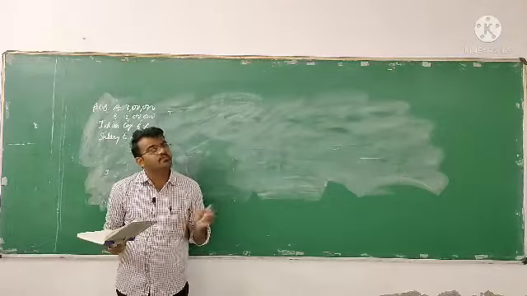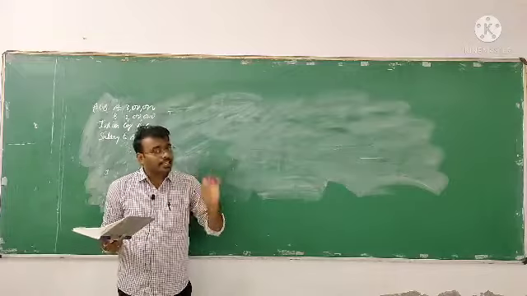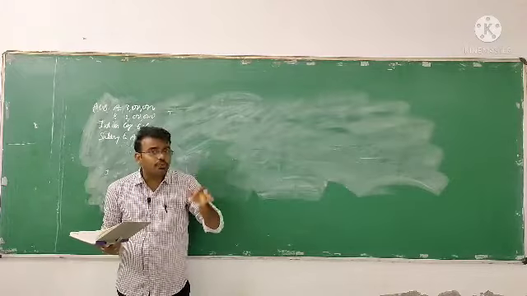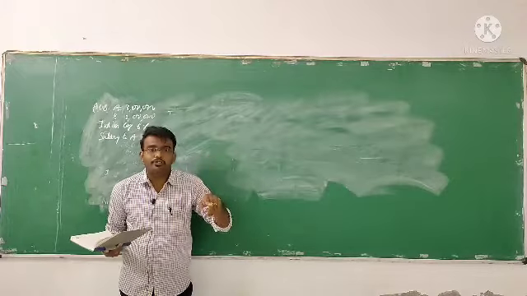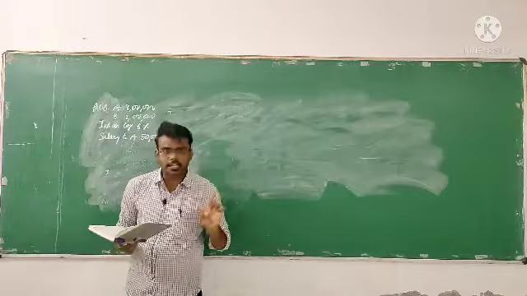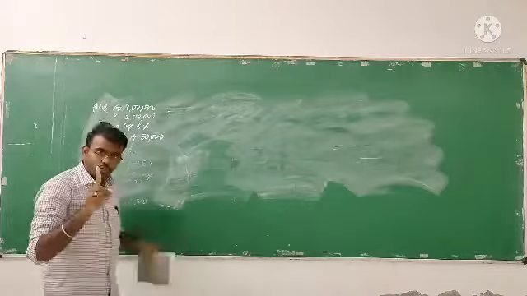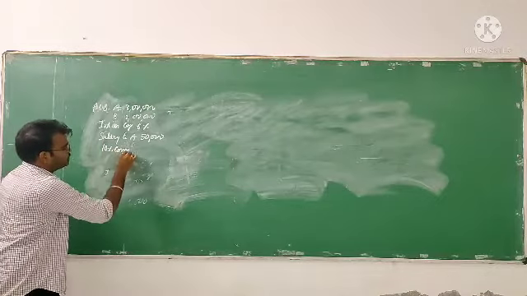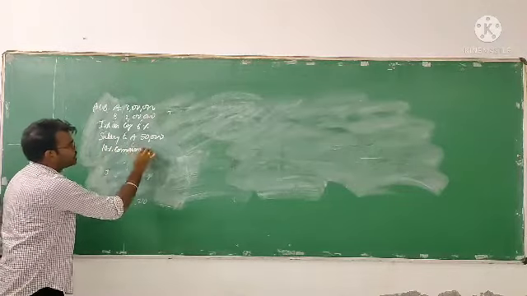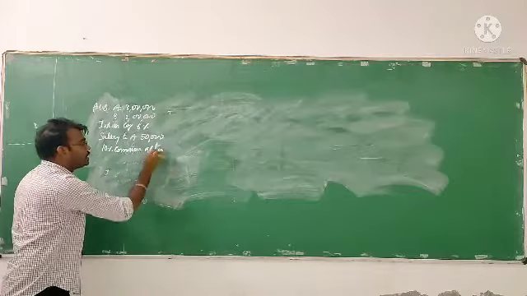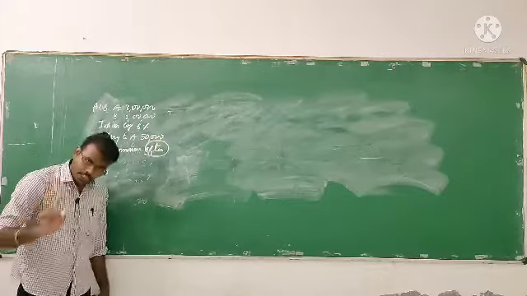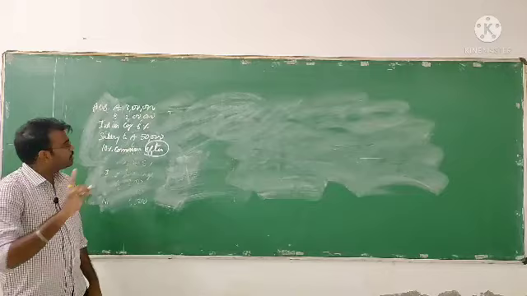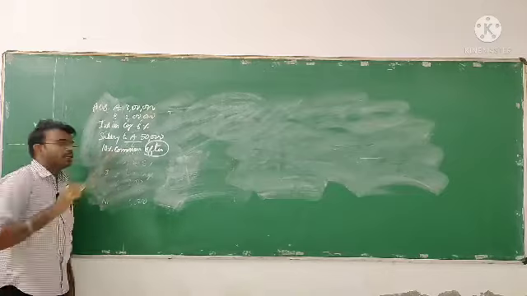To charge a commission we have two different cases, that is commission before and commission after. Here they are clearly telling 10% commission to be charged after paying the interest on the capital and after paying the salary to A.